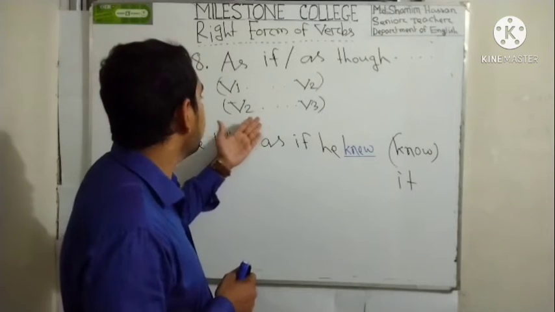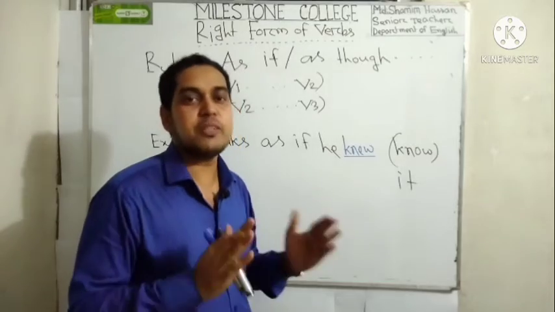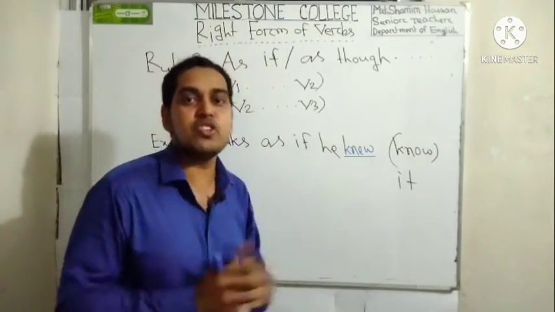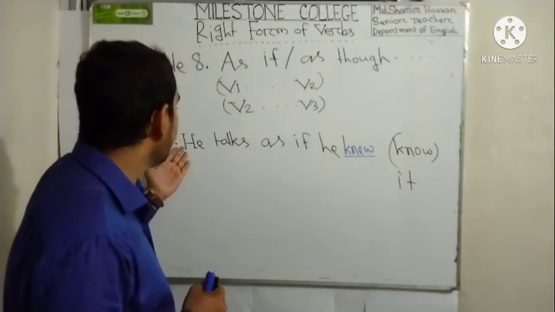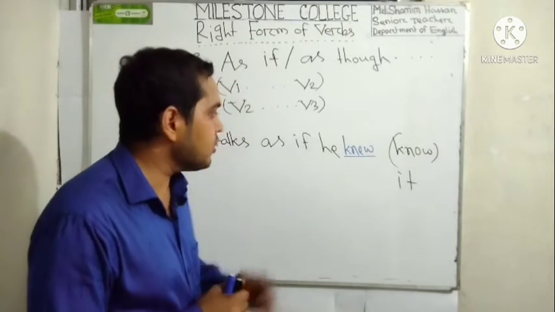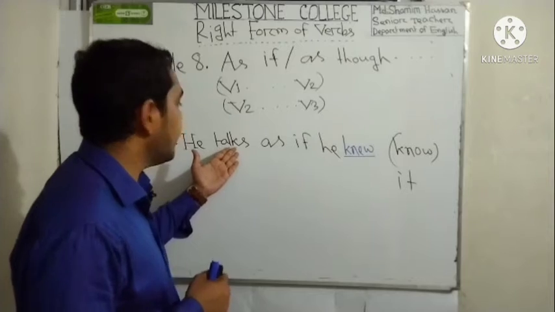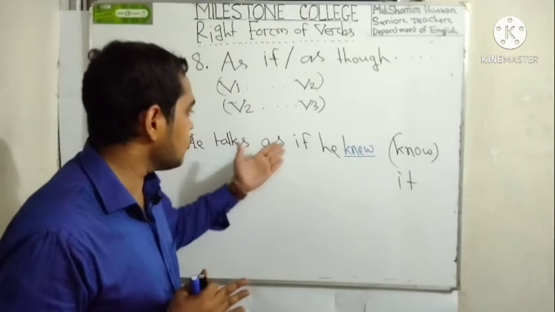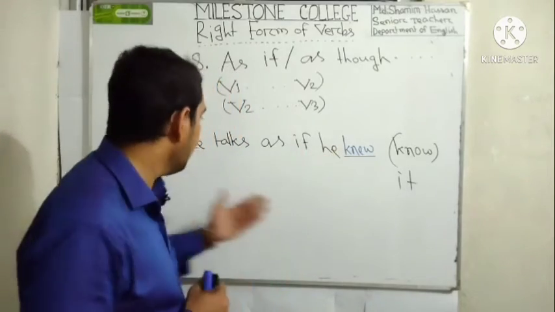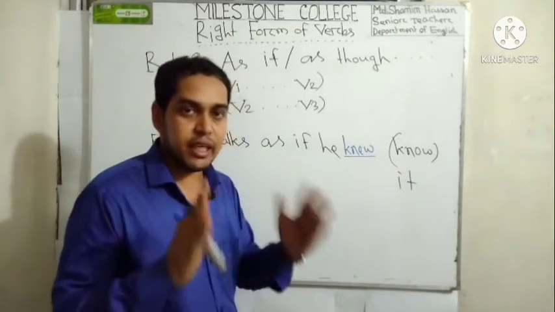And if you find be2 in the first part of the sentence, then you have to use v3, that means the past participle form of the verb, in the last part of the sentence. Let's see an example. Here we see he talks as if he know it, but we have to use knew, because we find here he talks. This is the present form of the verb. That's why we have to use here be2, that means the past form of the verb. So he talks as if he knew it. This is the appropriate meaning.